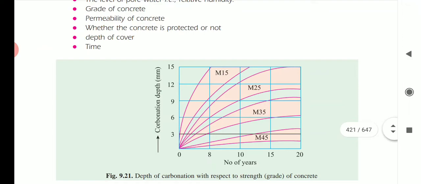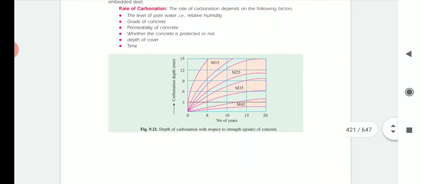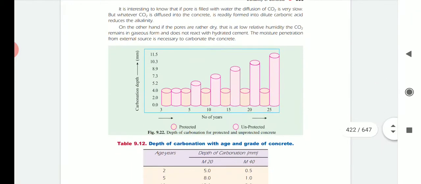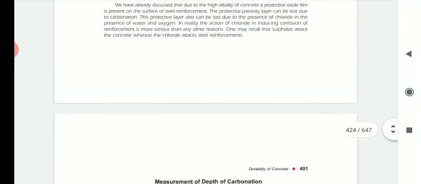For example, depth of cover. If we provide a good cover for the concrete, then no CO2 will penetrate into the concrete. But if you are not providing a good cover, then the CO2 will penetrate and cause carbonation. Hence the corrosion will occur, or the shrinkage of concrete is going to occur. This is what we have about carbonation.